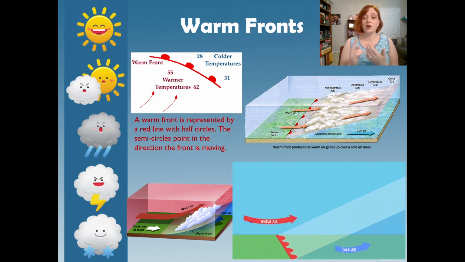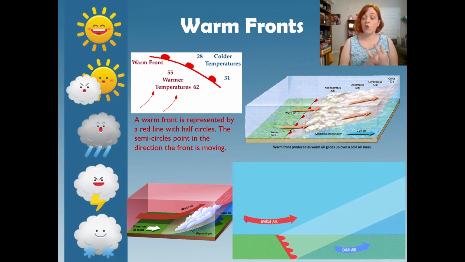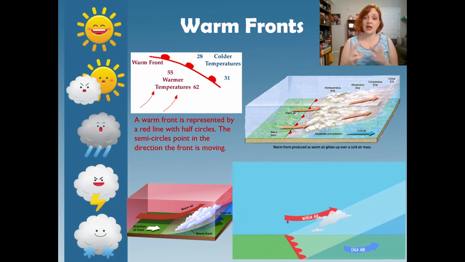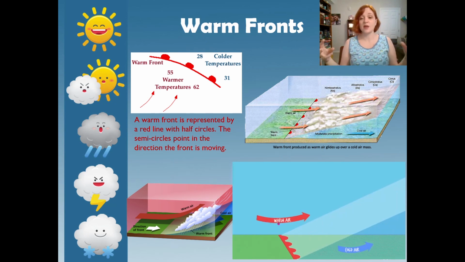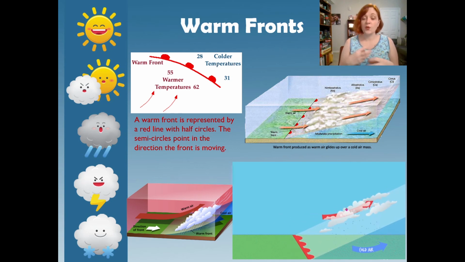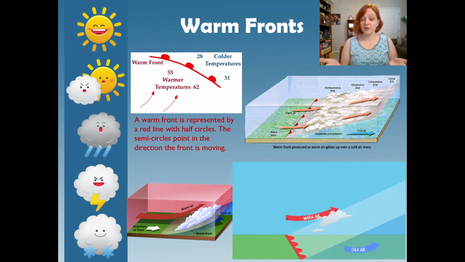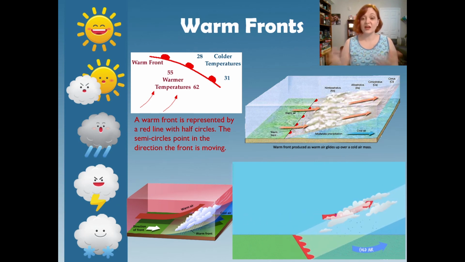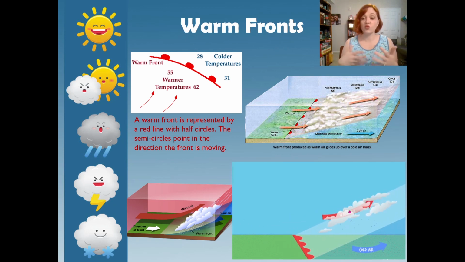It's either from high and low pressure air pushing each other around, or it's from warm fronts and cold fronts as those air masses happen to move and interact with each other, we get different types of weather, okay? So next we're going to look at how to read a weather map and predict some weather.